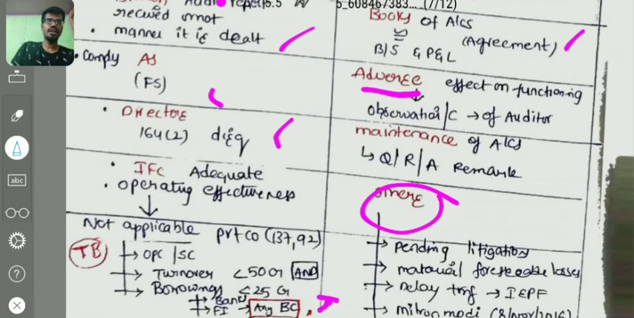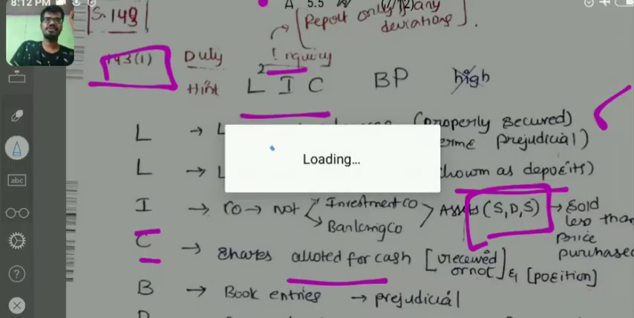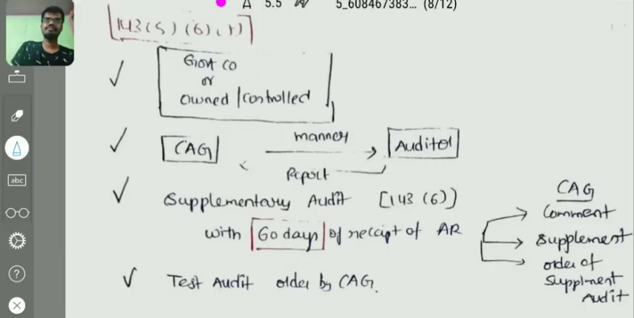And the last point is that Modi came on 8 November 2016 saying that the 500 rupee note and 1000 rupee note are not valid. In that case, any specified bank notes deposited within a particular period, the auditor has to report. I think this point is irrelevant as of today. Right? And coming to the next topic, that is 143 subsection 5, 6 and 7.